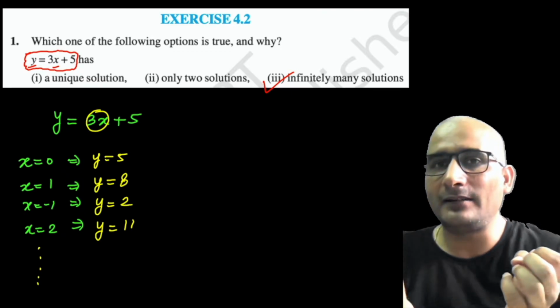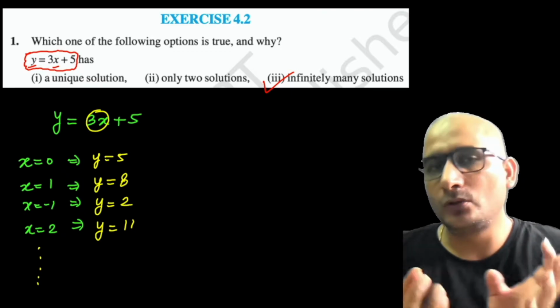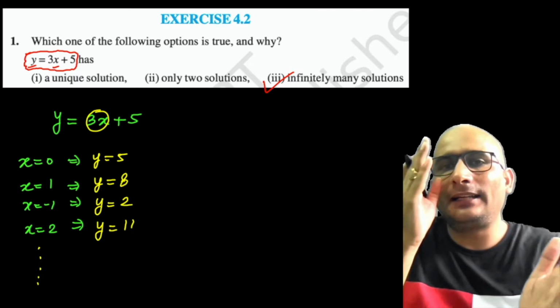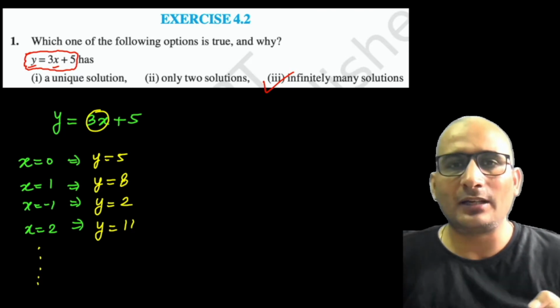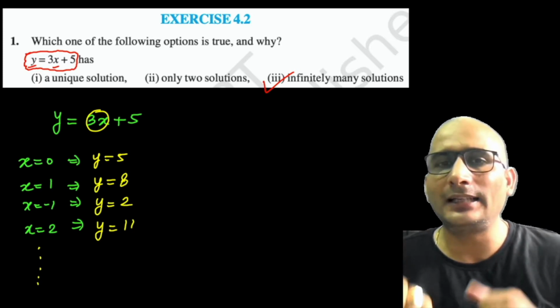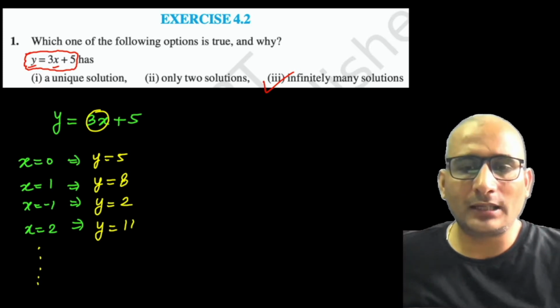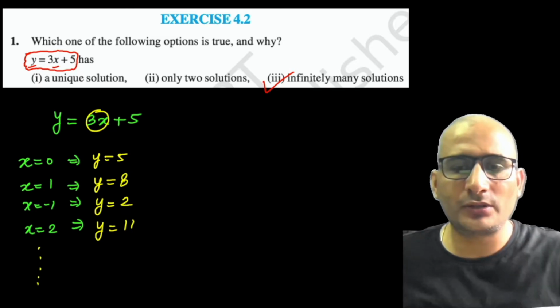तो x के infinite numbers हम लोग ले सकते हैं, तो infinite y आ जाएंगे, तो infinite x, infinite y. So these are the solutions. Solution means x और y की values. तो infinite x के साथ infinite y आ जाएंगे. So it is having infinite solutions. I hope it's clear to you. Now let's move to the next question.